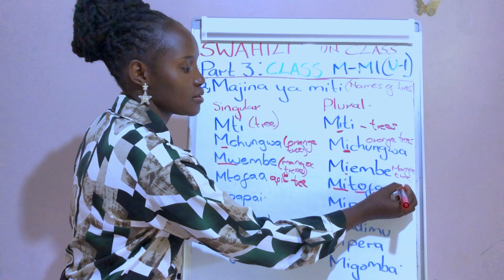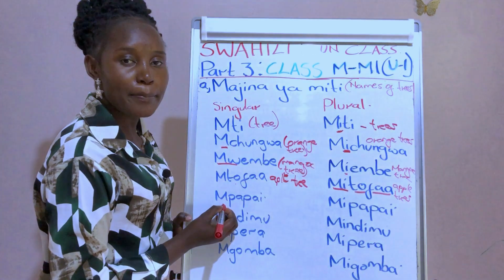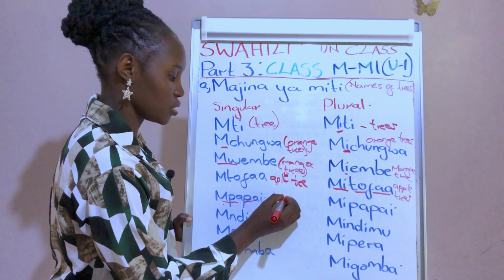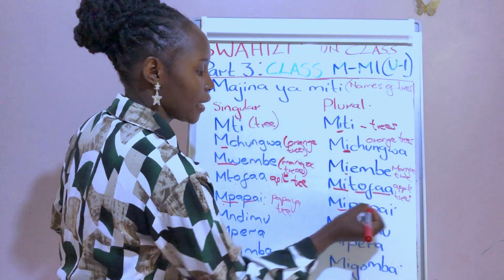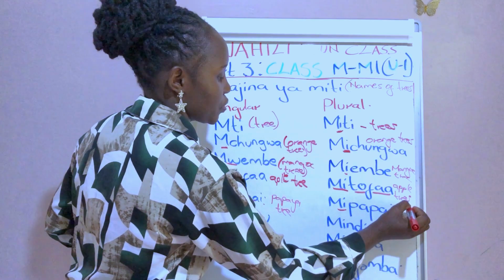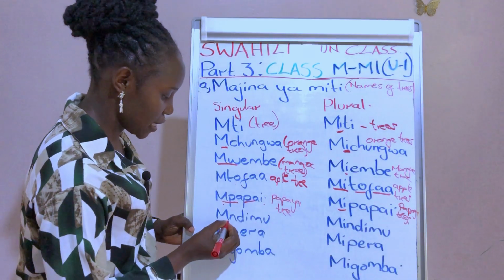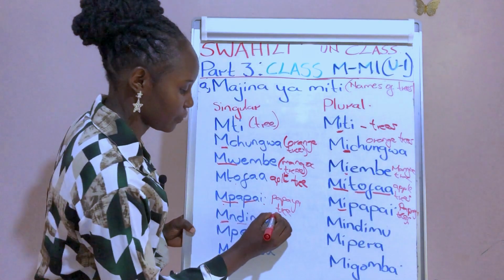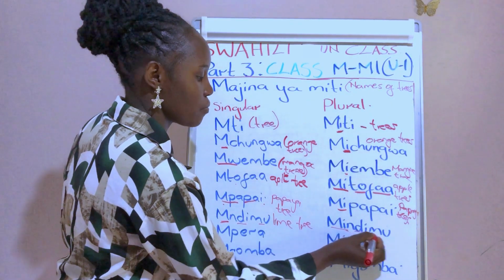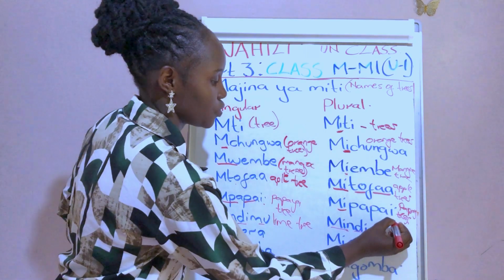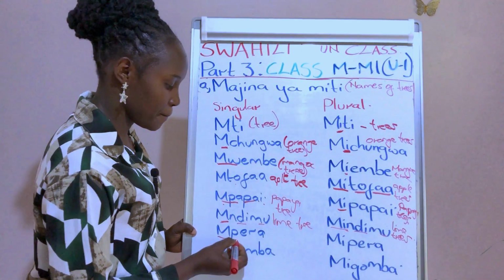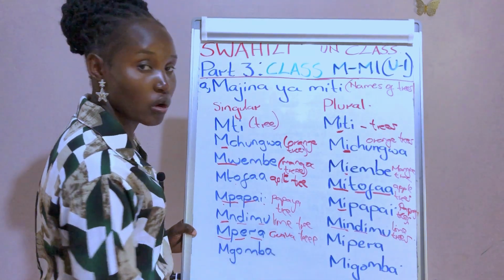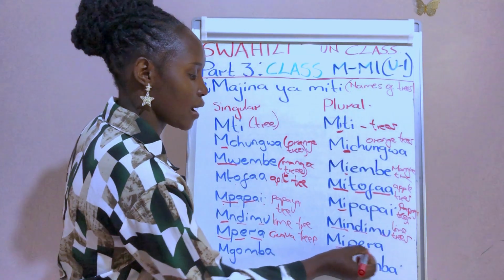Mitofa, apple trees. Then we have mpapai. Mpapai, this is papaya tree. Plural we say mipapai. Mipapai, papaya trees. Then we have mdimu. Mdimu, lime tree. In plural we say mindimu. Mindimu, lime trees. Mpera. Mpera, this is a guava tree. Plural we say mipera.